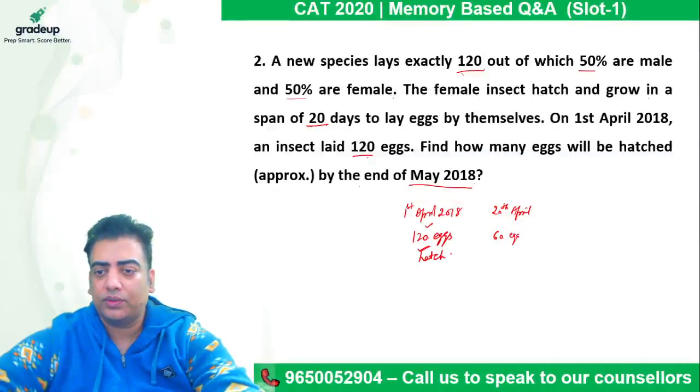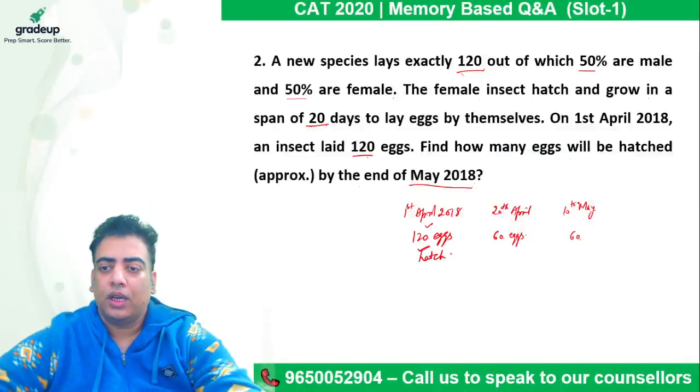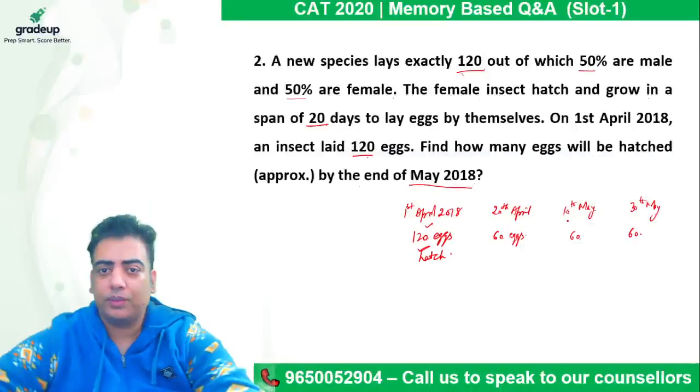So 60 eggs will be laid on 20th of April. Again, on 10th of May, 60 eggs will be laid. Again, on 30th of May, 60 eggs will be laid and they will be hatched.